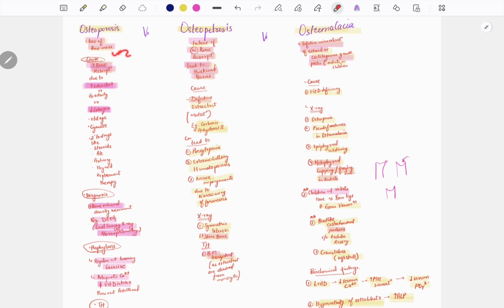Osteoporosis is loss of bone mass. Osteopetrosis is the failure of normal bone resorption, which leads to thickening of the bones. Osteomalacia is the defective mineralization of osteoid, or in children, the cartilaginous growth plates are defectively mineralized, which is called rickets. Let's start first with osteoporosis.